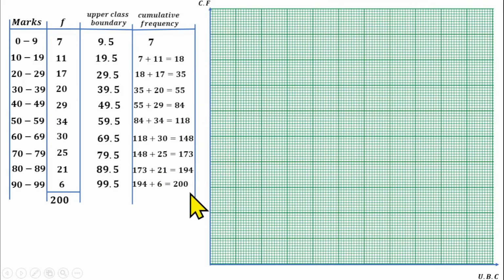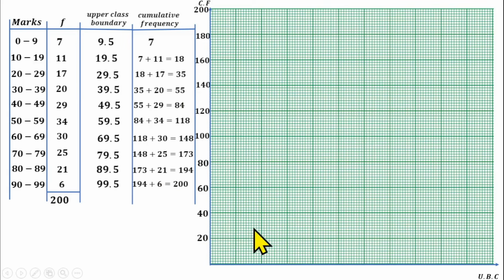Now if you look at my graph, the highest number on the y-axis, which is representing the cumulative frequency, is 200, and I have 1, 2, 3, 4, 5, 6, 7, 8, 9, 10 boxes, which is representing 2 centimeters. So how many units do you think I can put on 2 centimeters on these boxes to be able to occupy these 200 values here? If I use 20 units, that will be enough. So I have 20, 40, 60, 80, 100, 120, 140, 160, 180, 200. That will be enough for me to be able to plot.